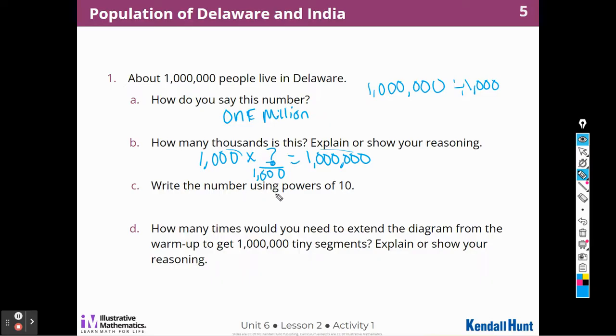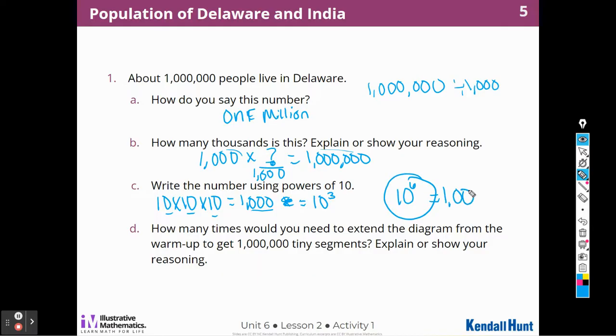Write the number using the power of 10. Well, remember before in that first exercise, if we did 10 times 10 times 10, that was 1,000. And we could write that, equals 10 to the third, right? Because it had 3 zeros and we multiplied it 3 times. Well, how many times do we have to multiply 10 to get 6 zeros? If we had to multiply 10 3 times to get 3 zeros, I imagine we would have to multiply 10 6 times to get 6 zeros. So I think that would equal 1 million.